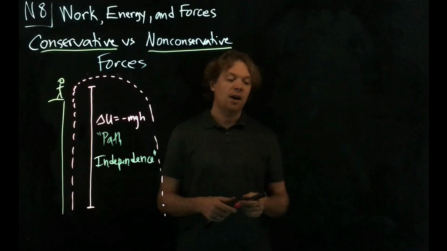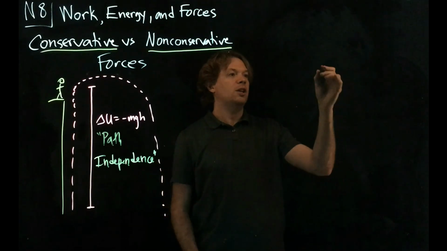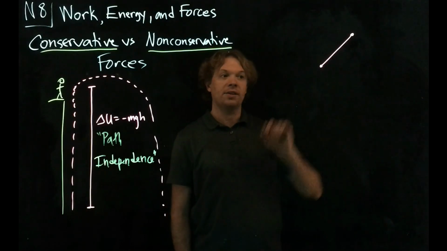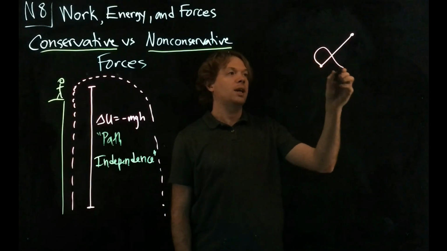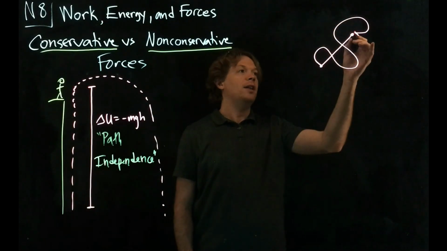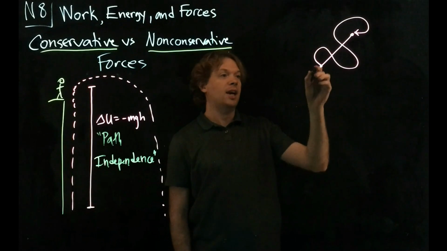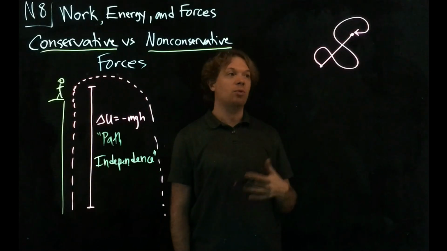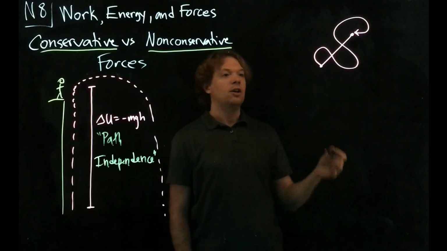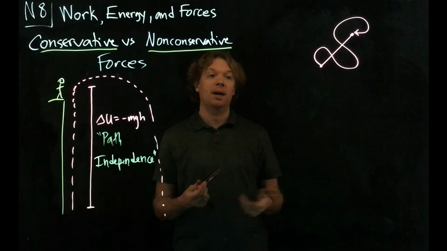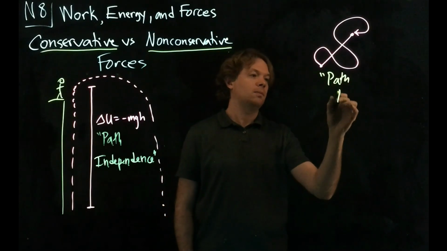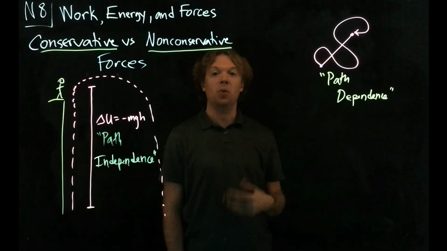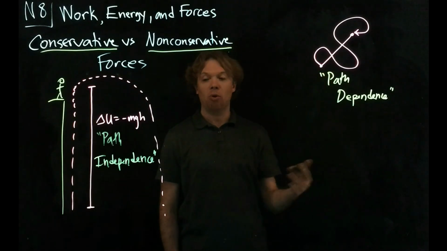So let's consider pushing a box across a surface. If I push it in a straight line, the friction does some amount of work to it as it travels along that straight line. But if I push it in some other complicated path, then the work due to friction will be different because at every single point, the friction might be constant. But if I push it along a longer path, then the amount of work done by the frictional force is bigger. So friction satisfies what's called path dependence. That is, the work done depends on what path is taken. Longer path, more amount of work.